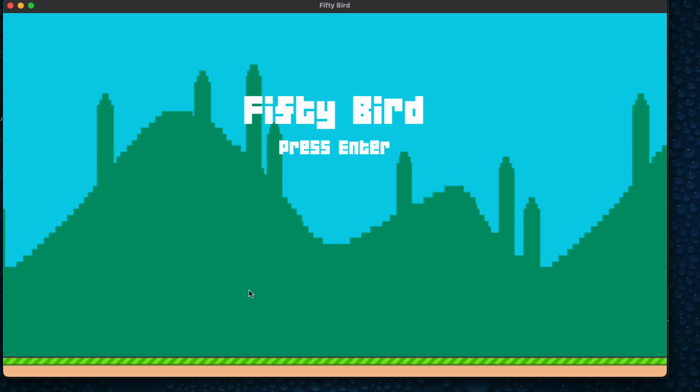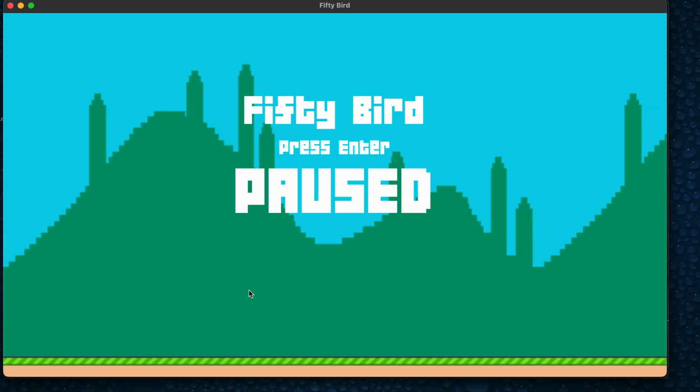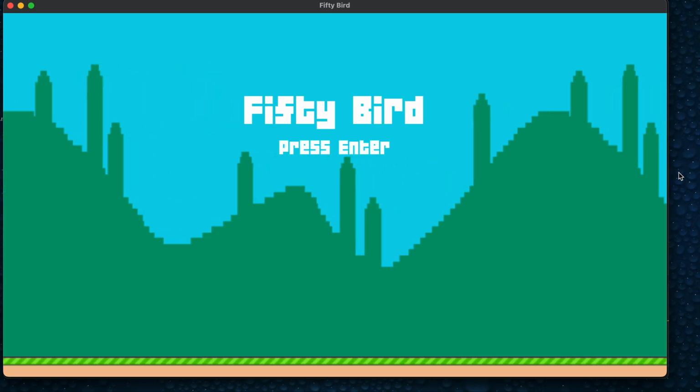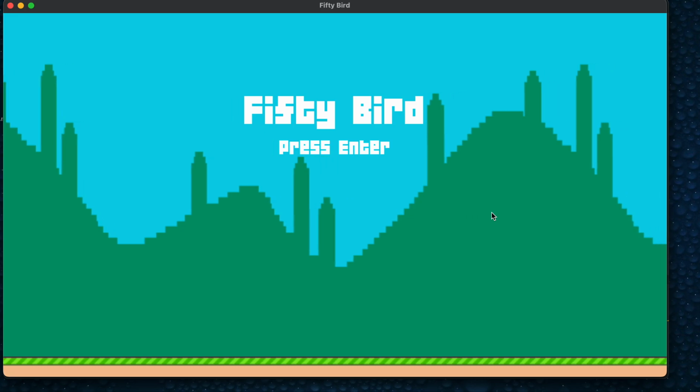Nice and big. I can pause it here. Big paused, center of the screen. So we got that going. It's also with the mouse. I'm clicking on the screen, nothing happens. Click off the screen, pause. Okay, starts again.